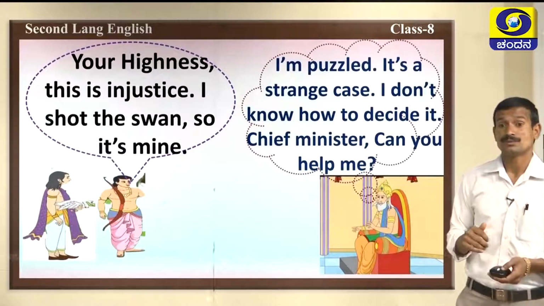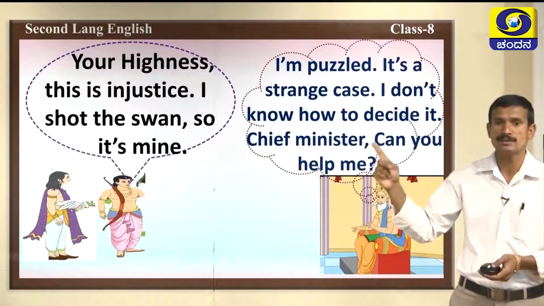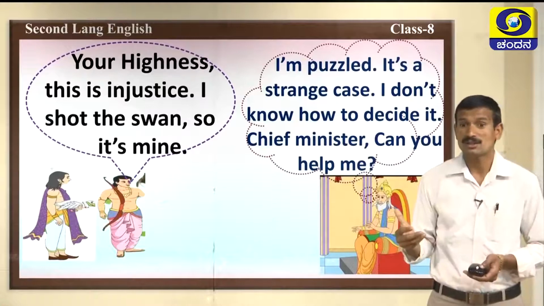Then Devadatta says, Your Highness, this is injustice. I shot the swan, so it's mine. He is not tolerating that.